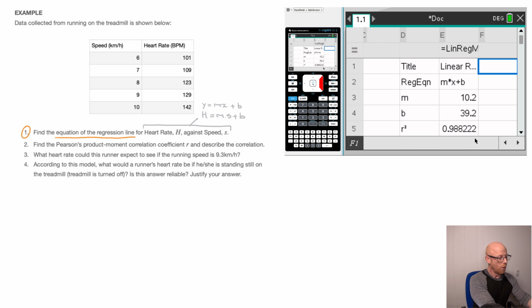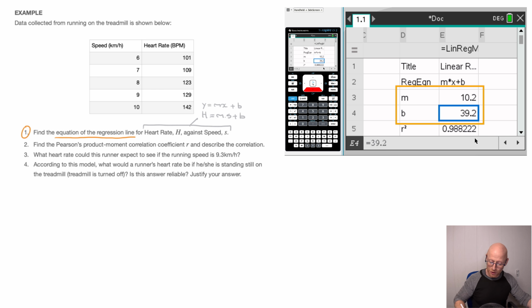And we're done. We now have the regression line's equation. Remember, it's in the format mx plus b, and m is equal to 10.2, and b is equal to 39.2. So, going back to what I wrote in gray here, h equals ms plus b, the m that I wrote here is the 10.2 that we have on the calculator, and the b that we see here is 39.2.